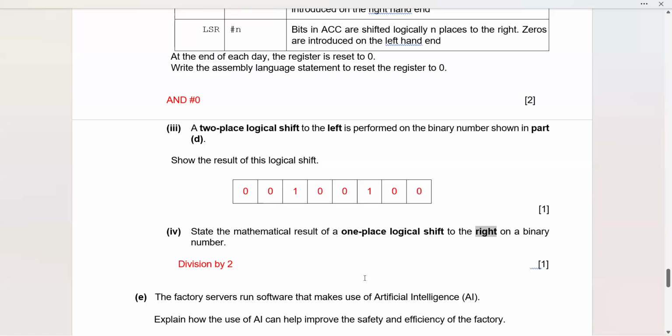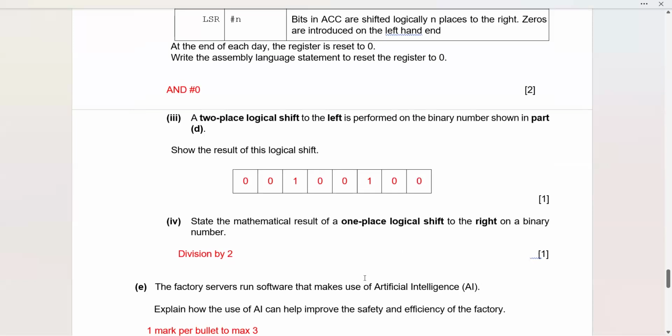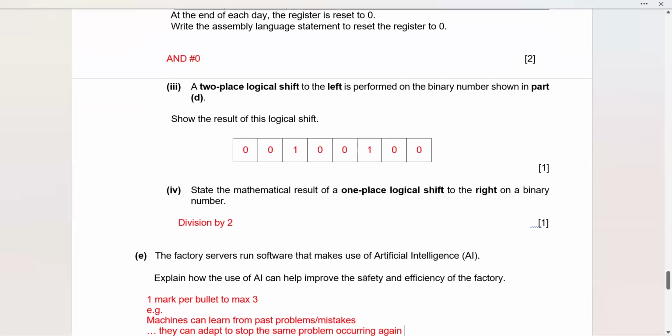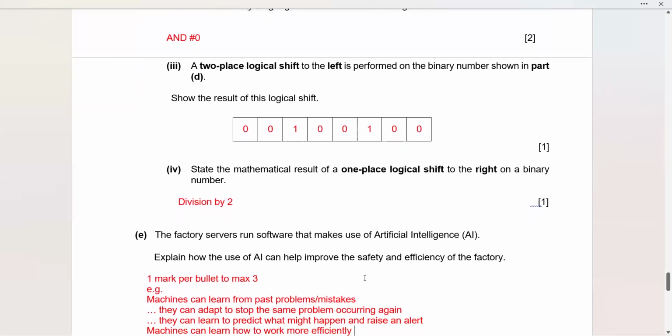It will be division by 2. One shift to the right means division by 2. Two shifts to the right means division by 4. So this is what we have learned. Right shift means division and left shift means multiplication. Okay, so that is why we have to be very cautious with our answers.